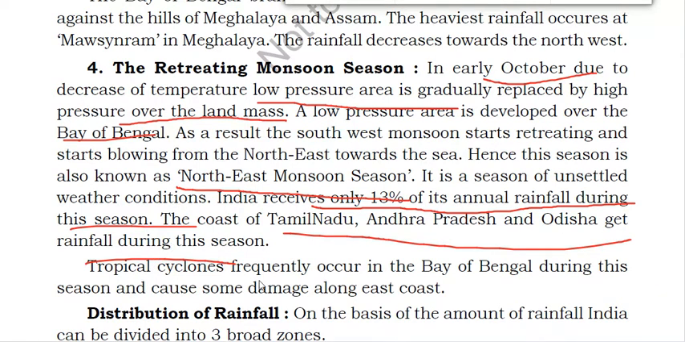Okay, tropical cyclones frequently occur in the Bay of Bengal during this season and cause damage along the east coast. Since Orissa is present in the coastal areas, it has received cyclones two times. Because of that cyclone, there was loss of life and property. So it caused damage in Orissa because of that cyclone.